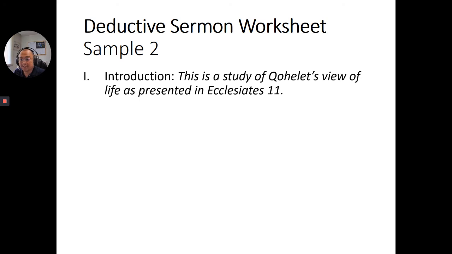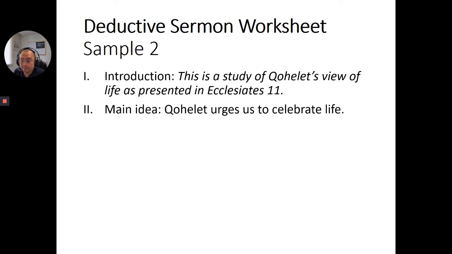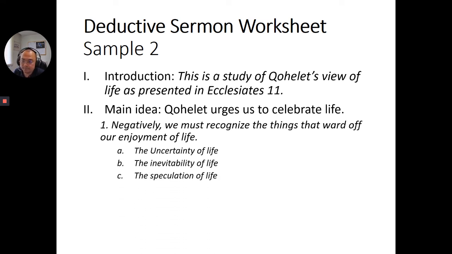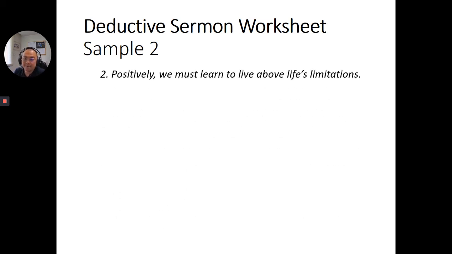Let's see worksheet sample number 2. The introduction is a study of Kohelet's view of life as presented in Ecclesiastes chapter 11. The main idea of this sermon is Kohelet urges us to celebrate life. Now, supporting idea 1. Negatively, we must recognize the things that ward off enjoyment of life. It is the uncertainty of life, the inevitability of life, the speculation of life, the ignorance of life, the realism of life. Then, positively, we must learn to live above life's limitation.